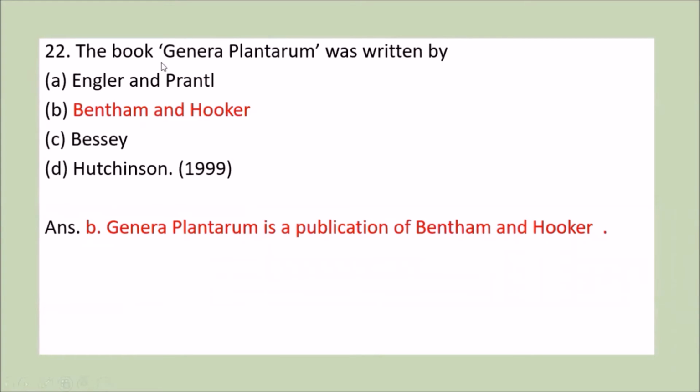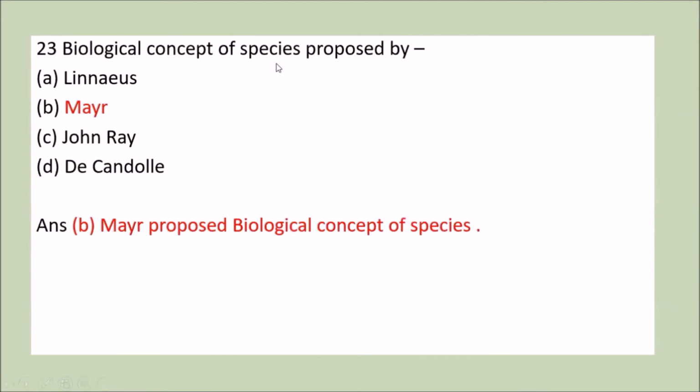Next question is, the book Genera Plantarum was written by: first Engler and Prantl, second Bentham and Hooker, third Bessey, and fourth Hutchinson. Now we know that this book Genera Plantarum is a publication of Bentham and Hooker. Biological concept of species was proposed by first Linnaeus, second Mayr, third John Ray, and fourth is De Candolle. We know that scientist Mayr proposed the biological concept of species.